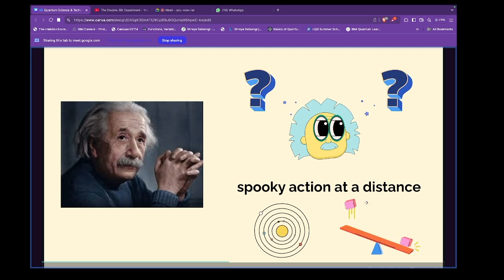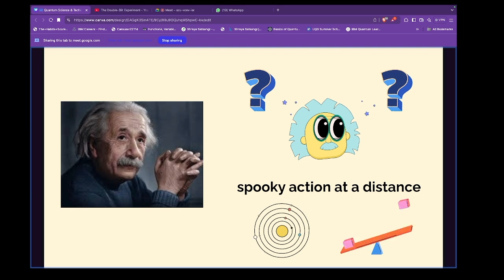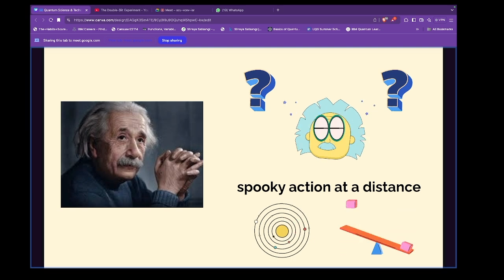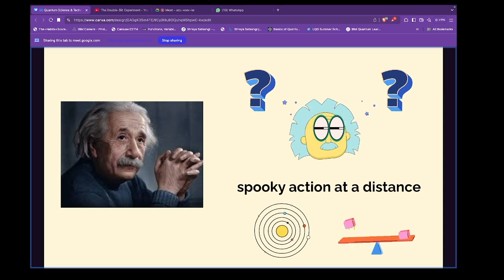Why? Can anybody think why he is saying spooky action at a distance? Why is he so concerned about this spooky word? Does anybody want to answer the question? What was he concerned about?